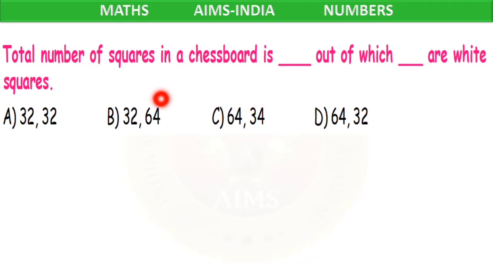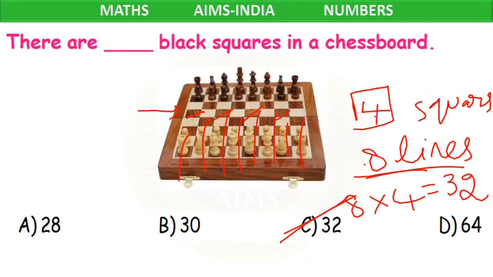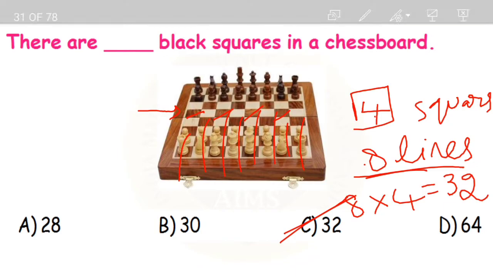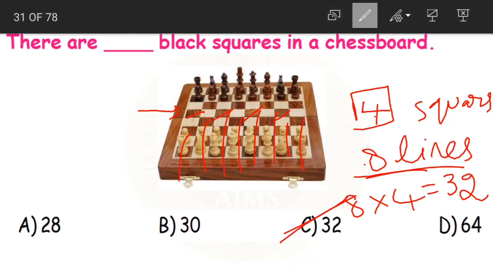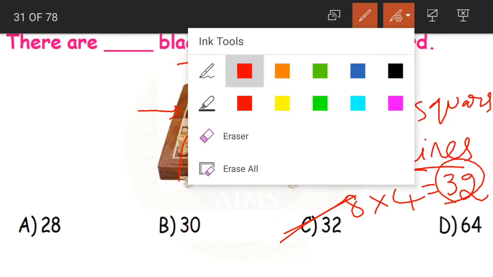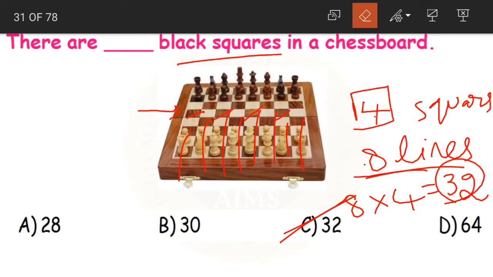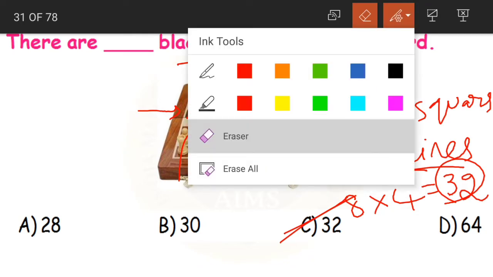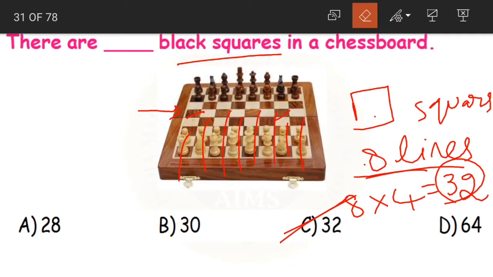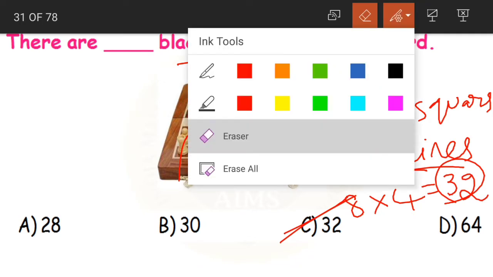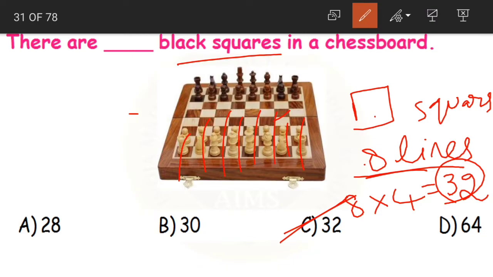Next, total number of squares in a chessboard is dash, out of which dash are white squares. Just now, what did we do? We found out that there are 32 black squares in a chessboard. Now, what should we find out? We should find out the total number of squares in a chessboard. See, wait a minute, let me erase this here. Now again in the same way, we'll multiply and find out.